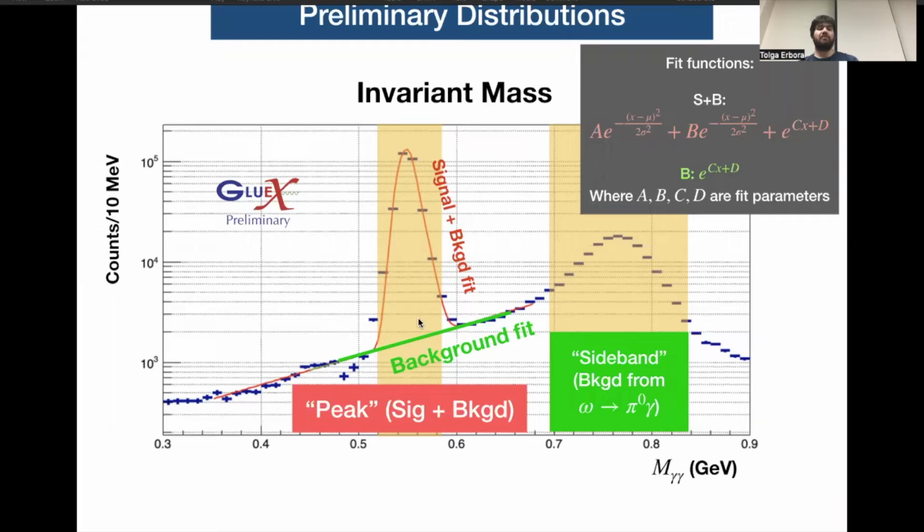But we believe this background largely comes from the omega going to pi 0 gamma decay with only 2 photons coming out. It is expected that with the consistency of the background, we're able to extract the asymmetry from this sideband region and plug that in to correct for the peak region asymmetry.